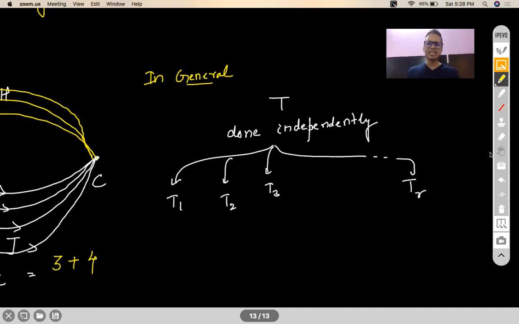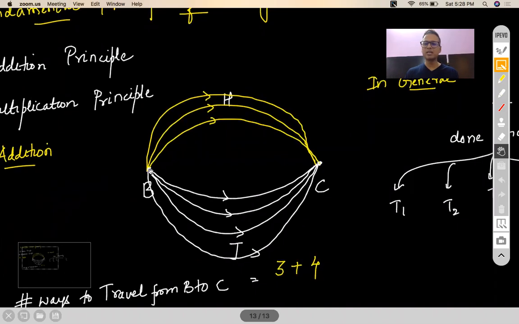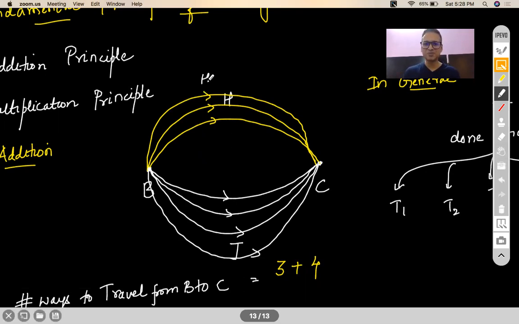For example, here your task was to go from Bengaluru to Chennai. If you do a subtask of going through this route, let's say I call this route the H1 route.